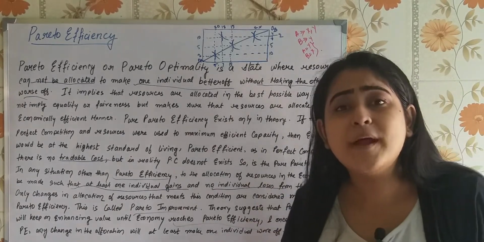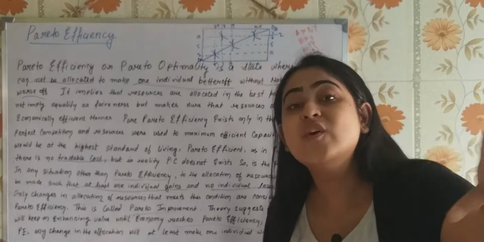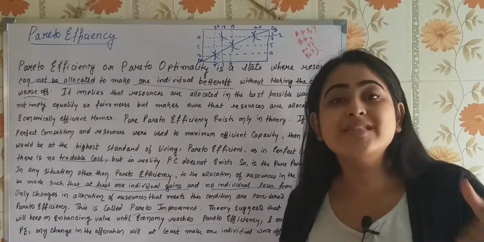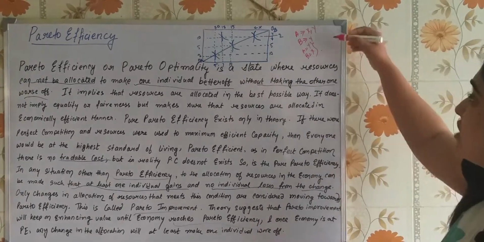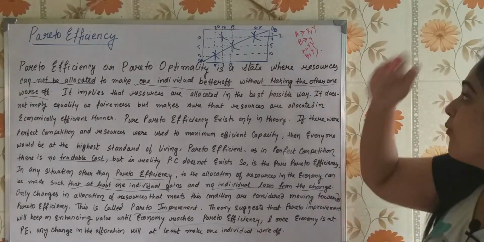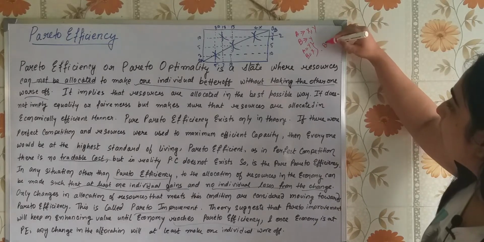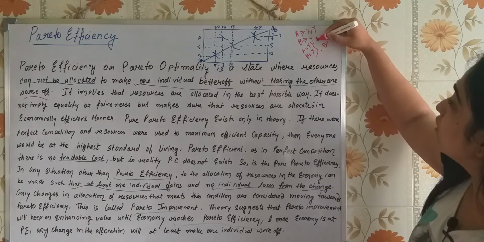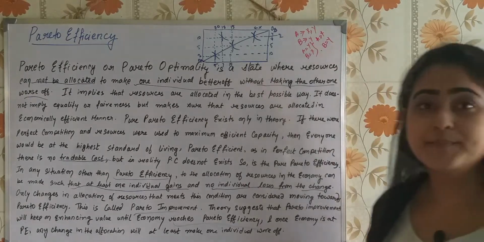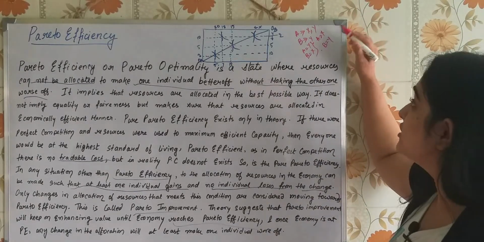When can a condition be Pareto efficient? When there is no chance for Pareto improvement, when there is no way of Pareto improvement. But here I can see there is a chance of Pareto improvement. Why? Because here B can be allocated all the Y commodity and A can be allocated all the X commodity. So in this situation, what will happen?